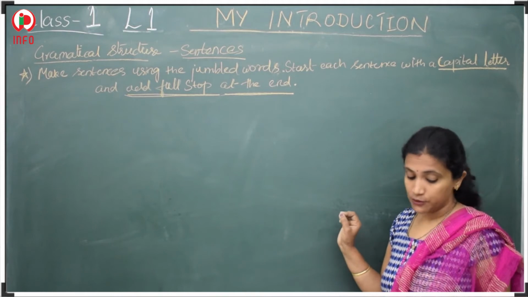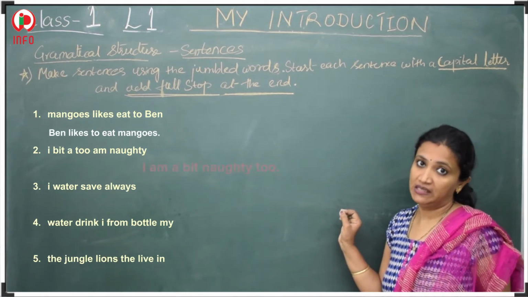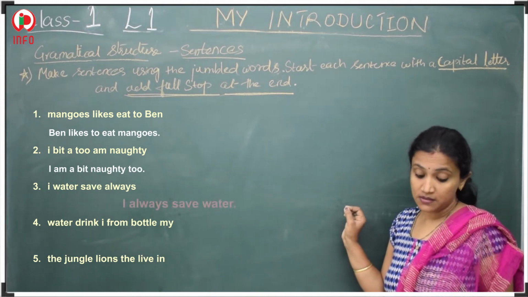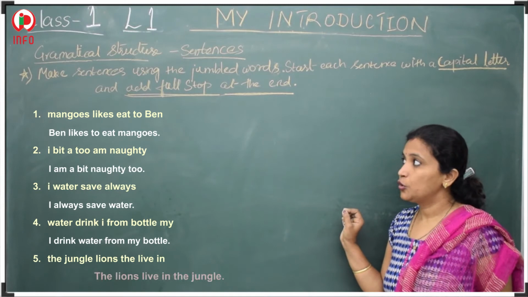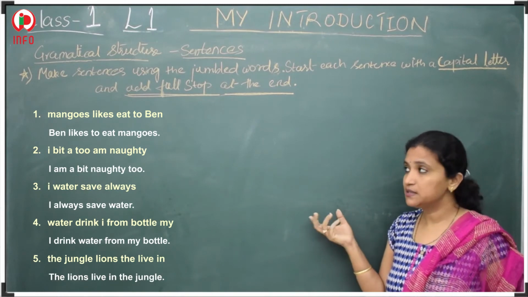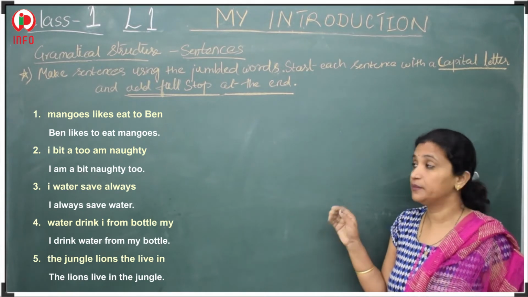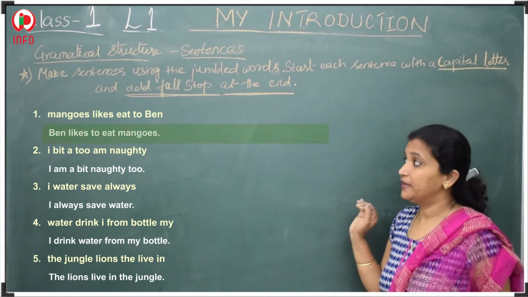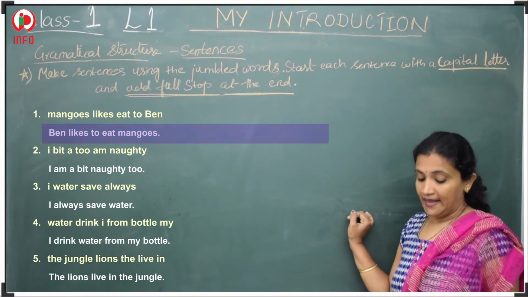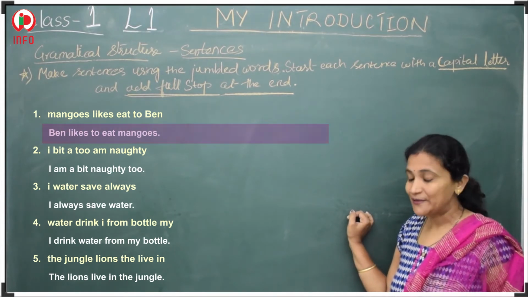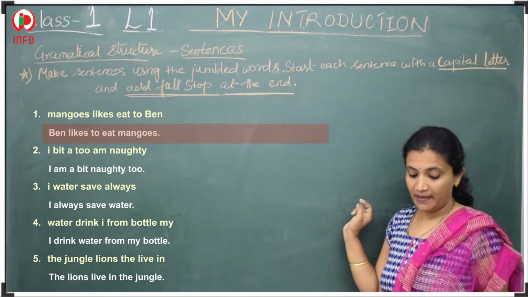So, the first one is "mangoes likes eat to Ben." Do you understand this sentence? No, I also did not. But if we rearrange this, we can understand it better. Now, Ben likes to eat mangoes. Yes, the correct sentence should be Ben likes to eat mangoes.